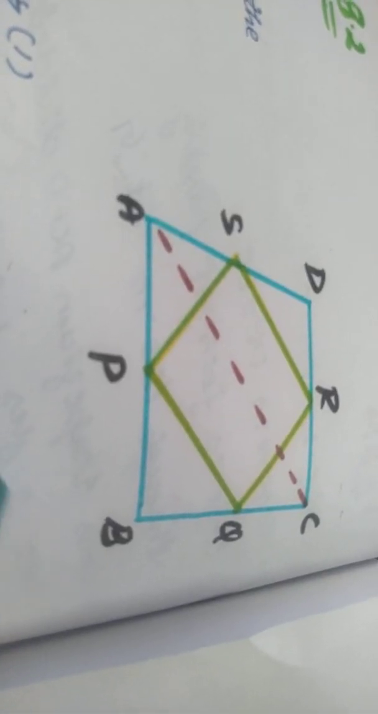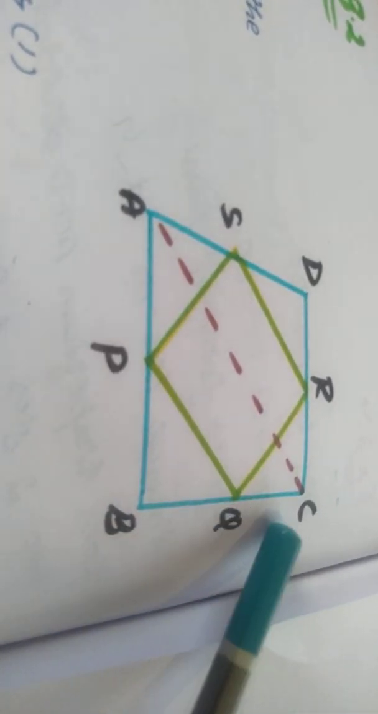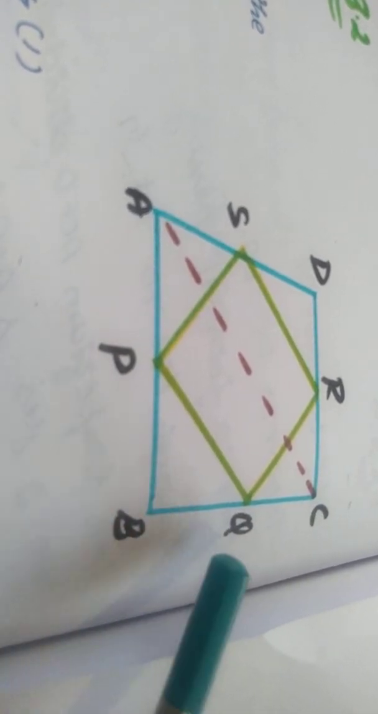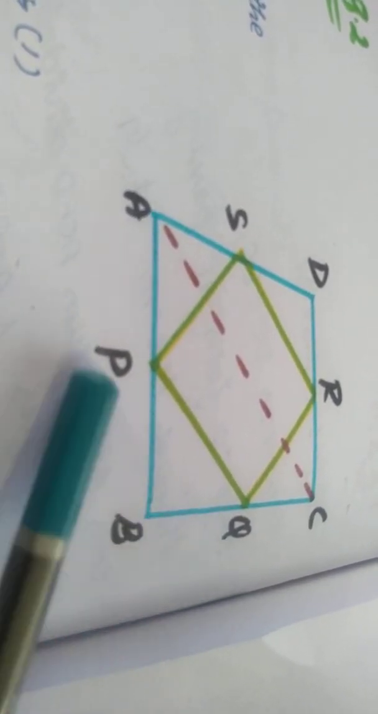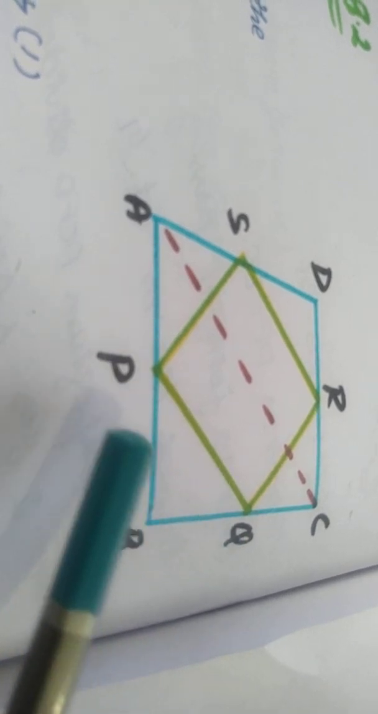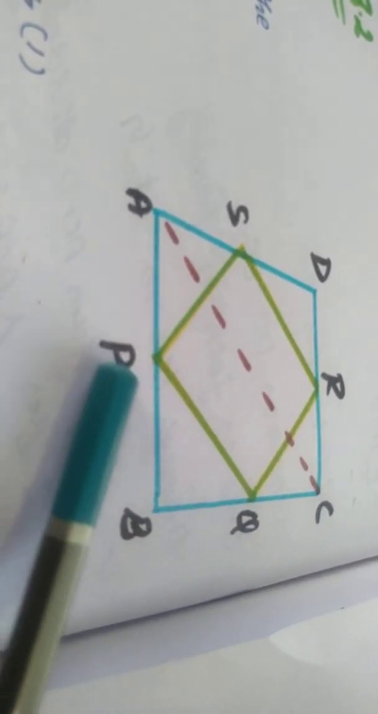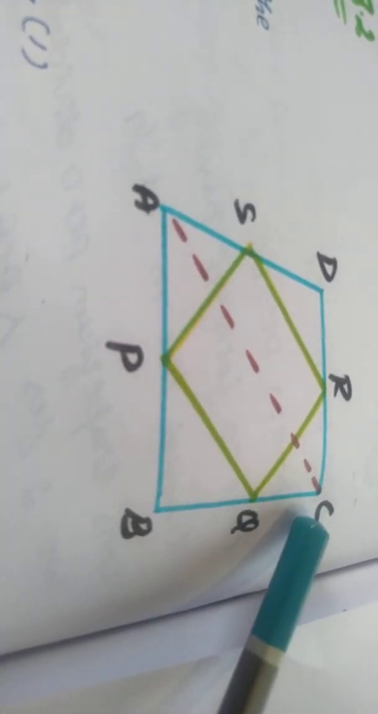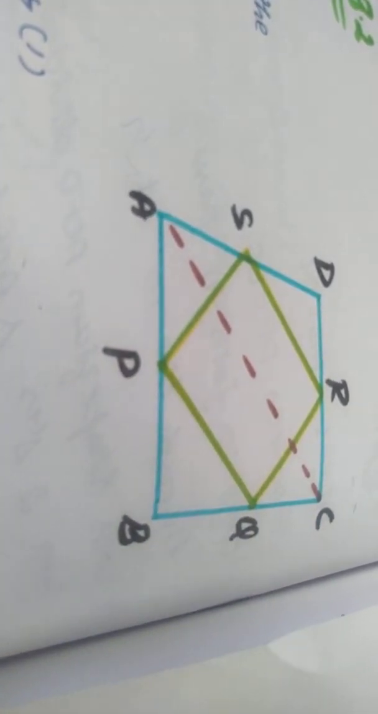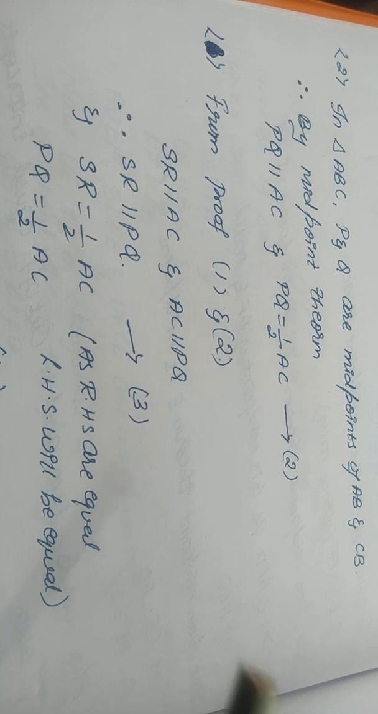Now for my second proof, I will consider this triangle ABC where P and Q are the midpoints. When P and Q are the midpoints, by the midpoint theorem I can say PQ is parallel to AC and PQ is half of AC. Okay children, so here is your second proof.